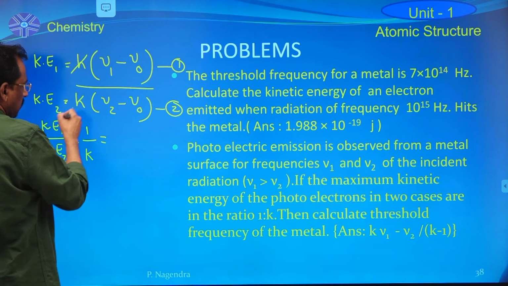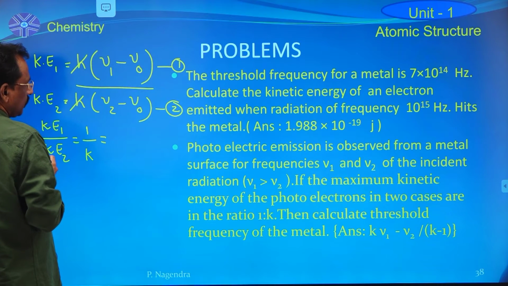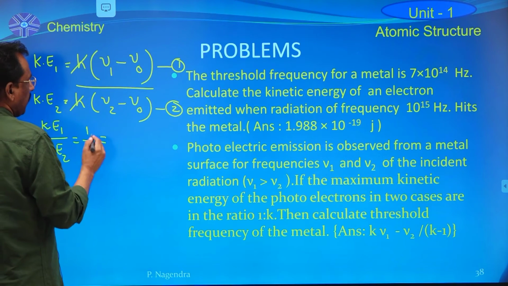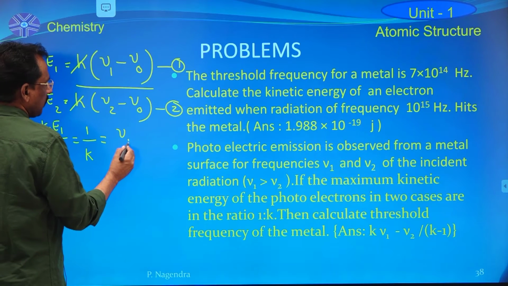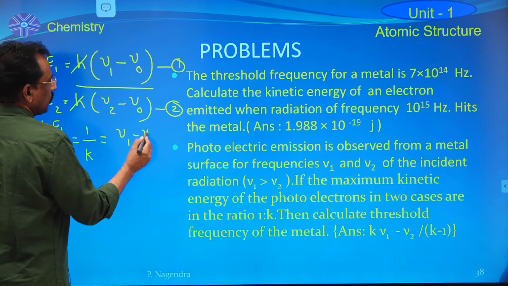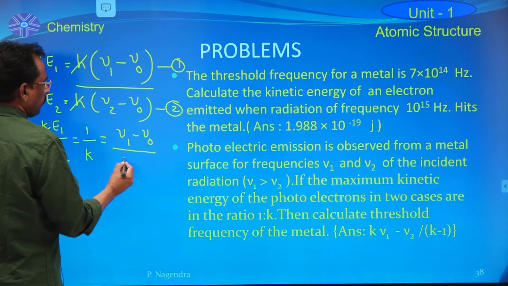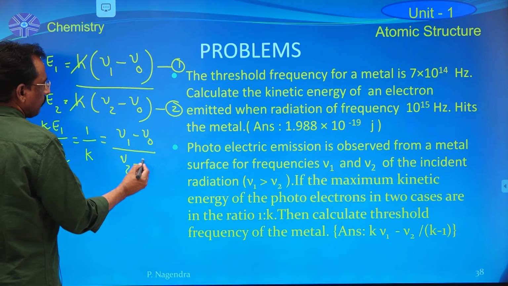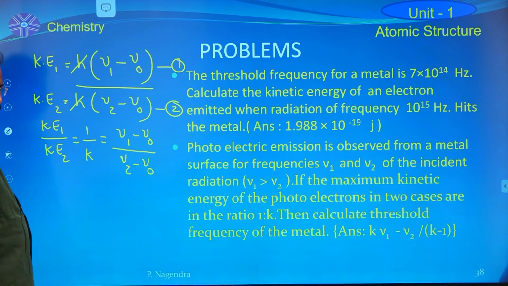So h and h cancel together. Therefore 1 by k is equal to nu1 minus nu0 divided by nu2 minus nu0.